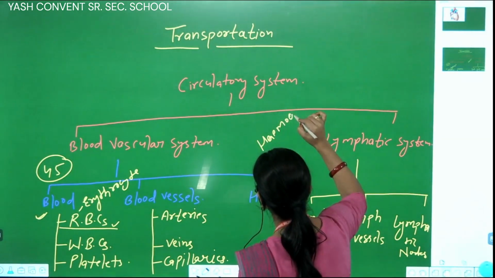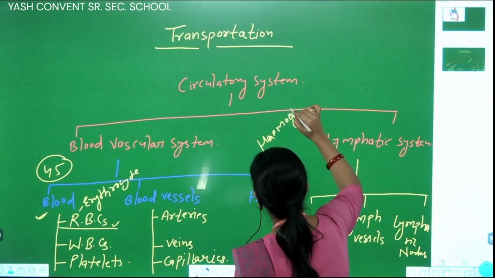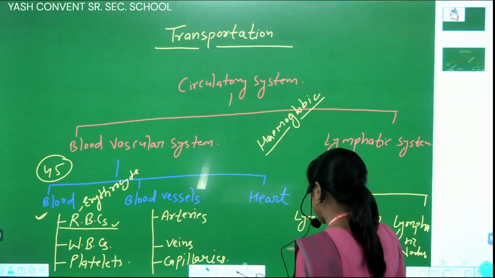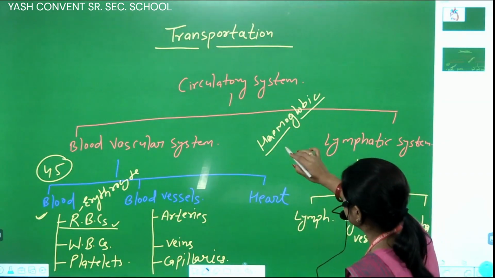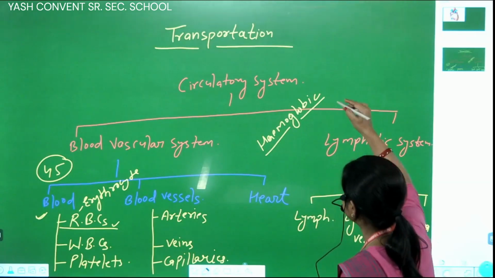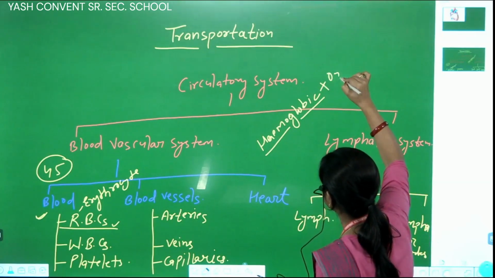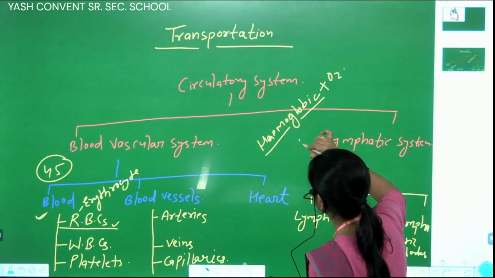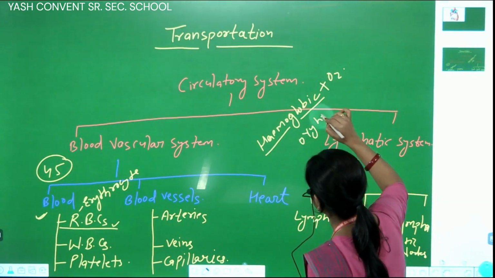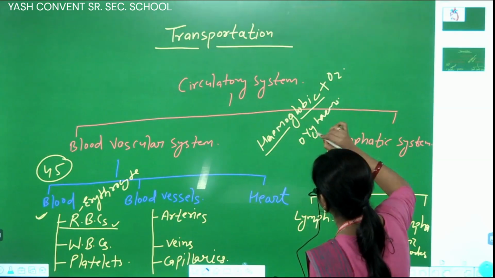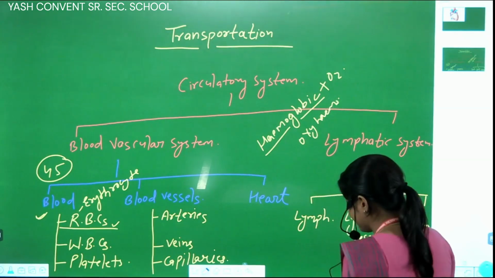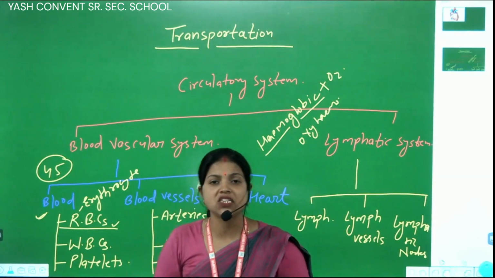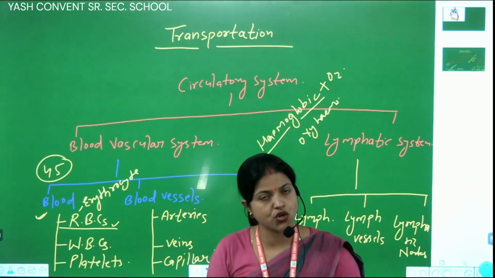Hemoglobin binds oxygen and forms oxyhemoglobin, and oxygen bound with hemoglobin is transported to each and every cell of the human body.